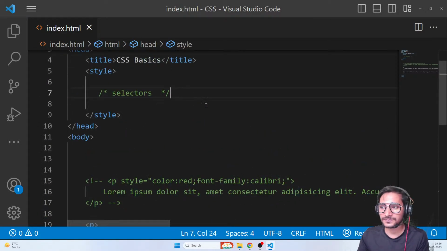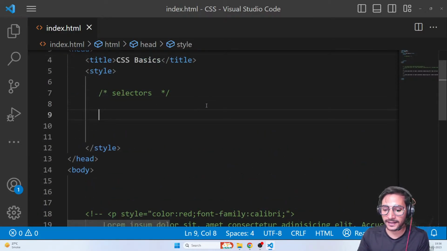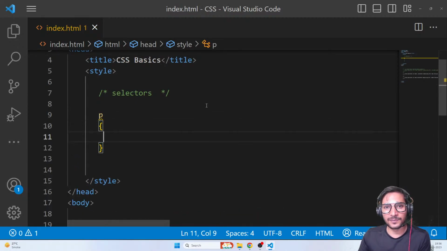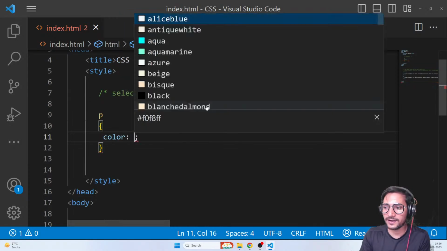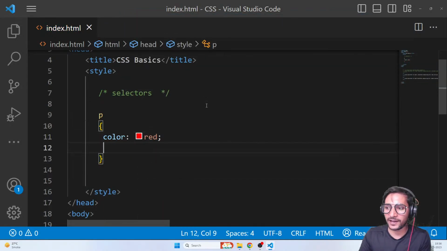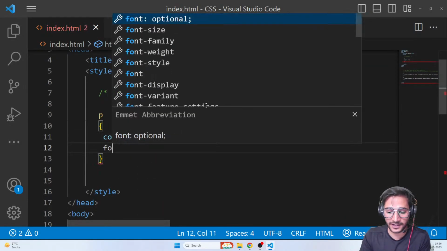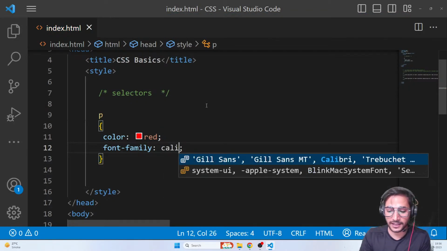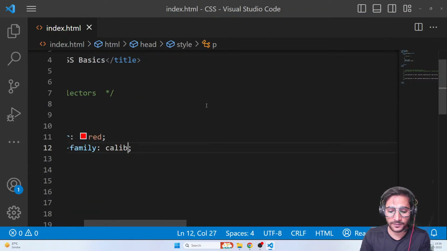For example, I can just go here and I can write P. And again, guys, please don't write the tag. Please don't do that. Just the tag name P. And then open and close curly braces. And now inside this, you can write your property values as much as you want. So color red, font family Calibri, okay, something like that.